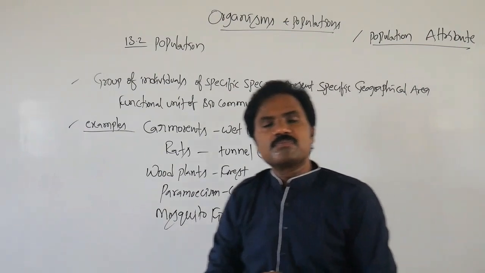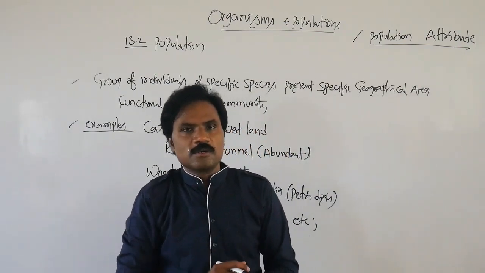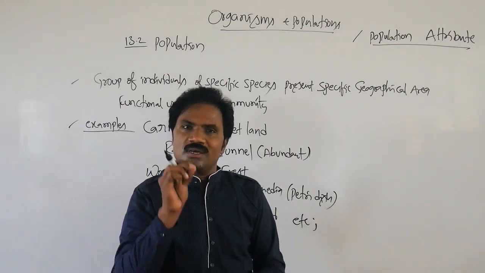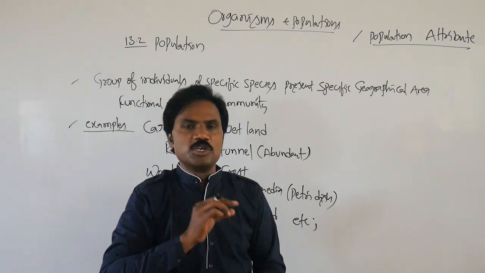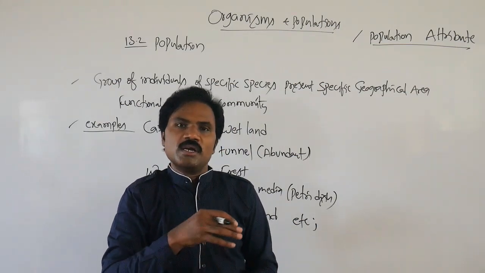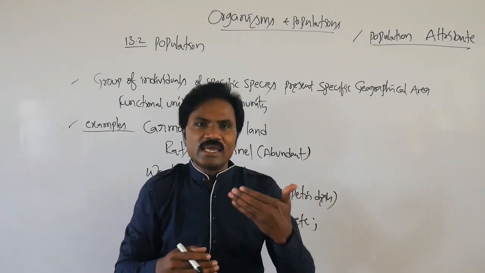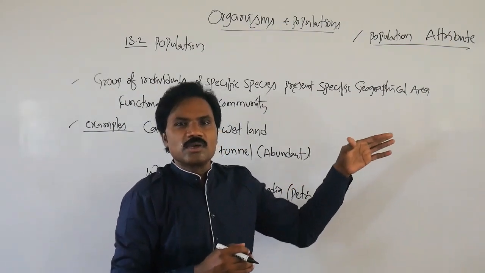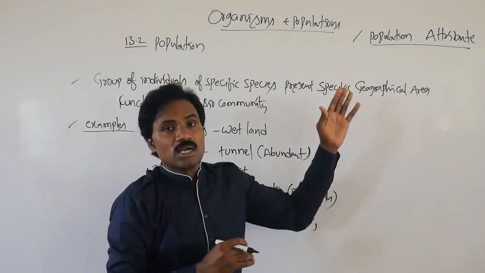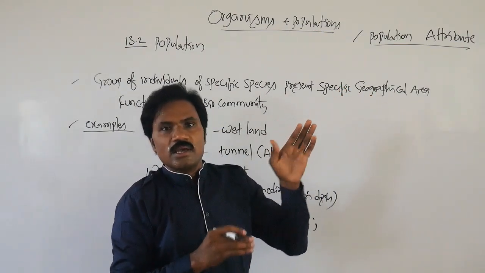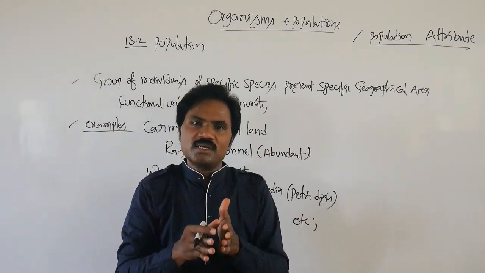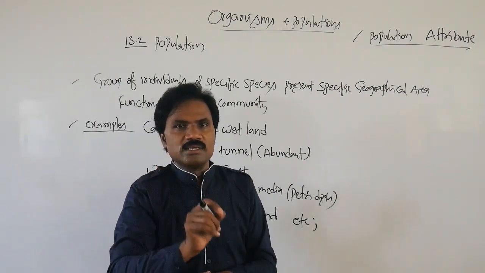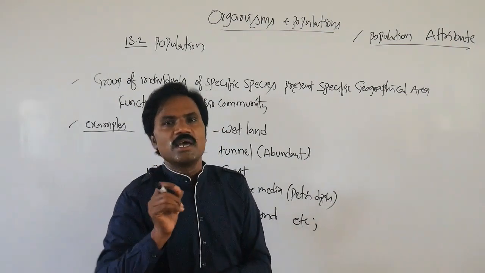Population attributes. If you observe the population attributes: the population size, the population density, the sex ratio, as well as the age ratio. Along with this, carrying capacity is also considered, and it represents ecological resistance. Why? Because population ecology links genetics as well as evolution.